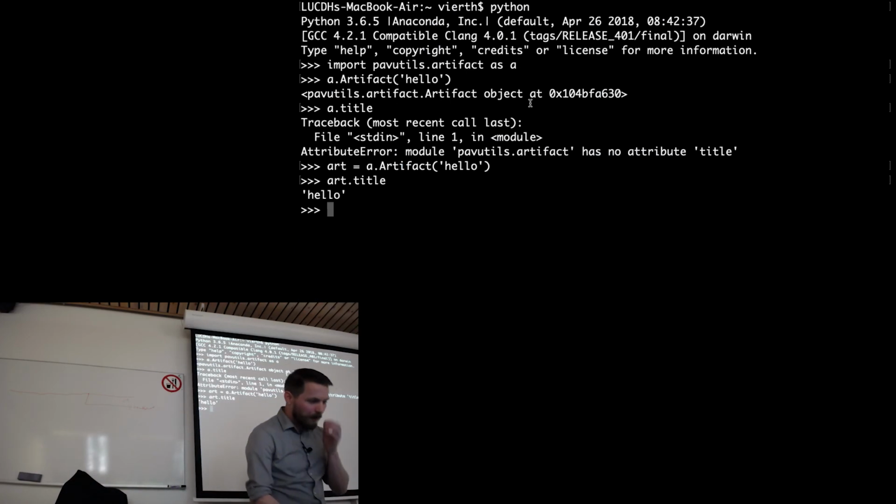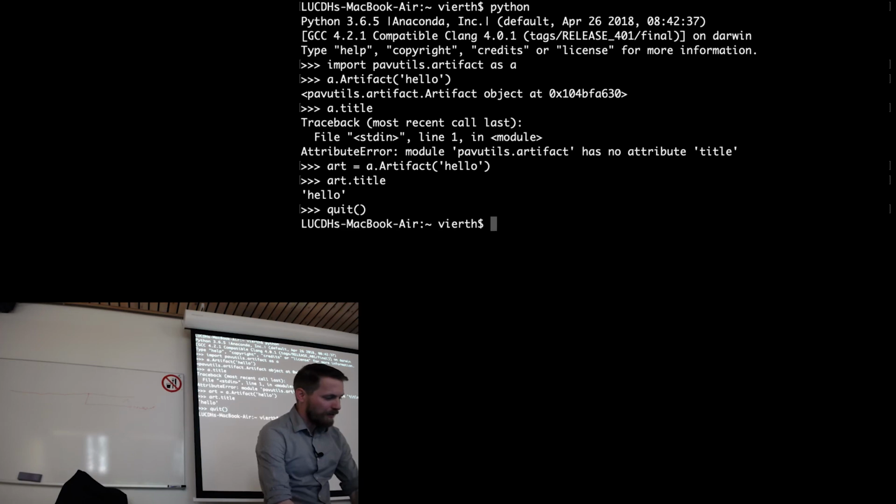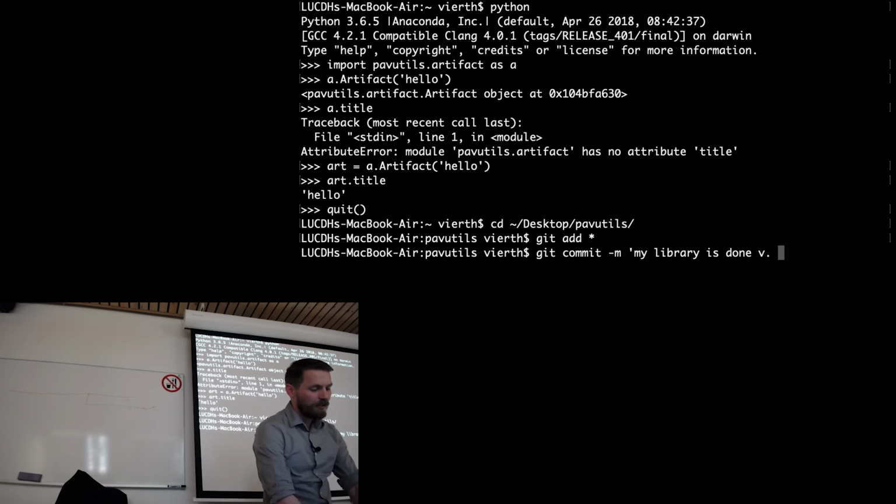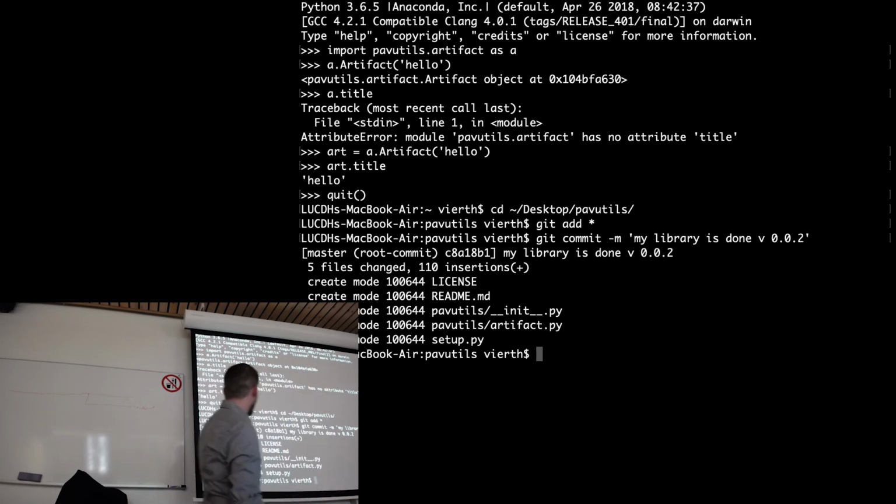And if I were a conscientious person, I would go into desktop PAV utils, and I would say git add all, git commit -m "My library is done v0.0.2." And you can see that it goes ahead and commits everything, adds it, and now I have it both set up in Git and installed locally, and I can run with the wind, right? Are there any questions?